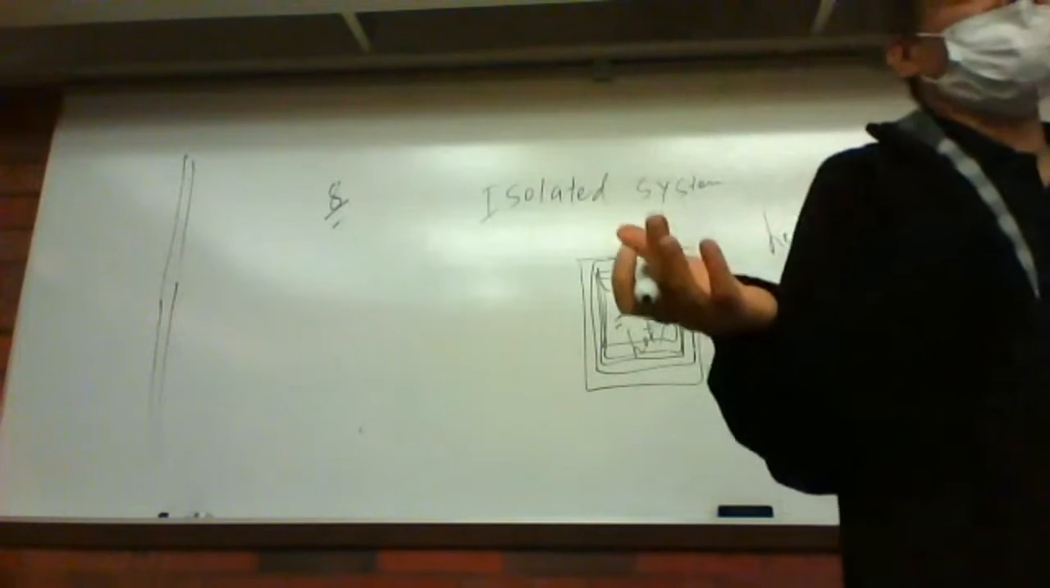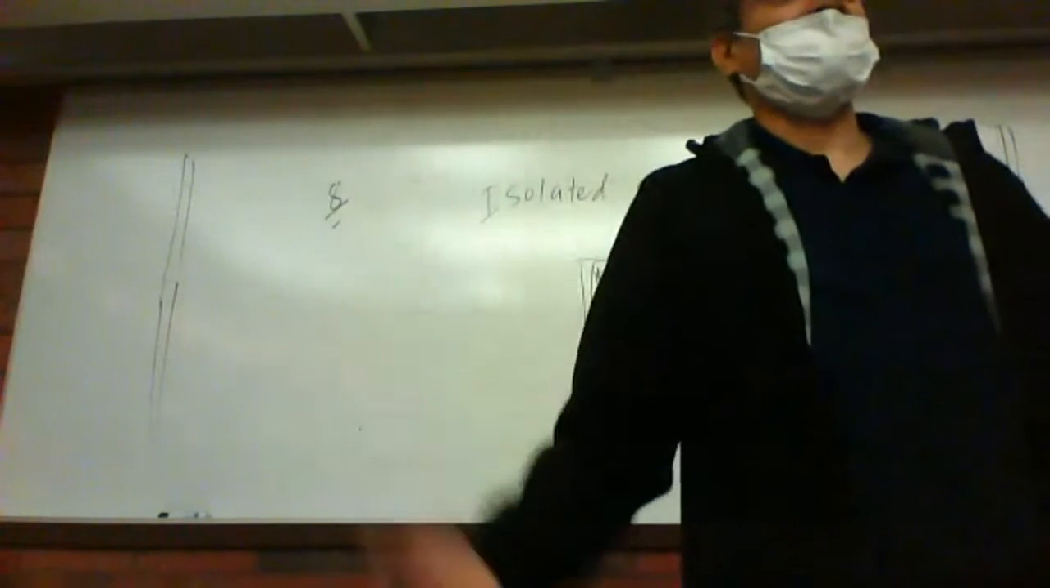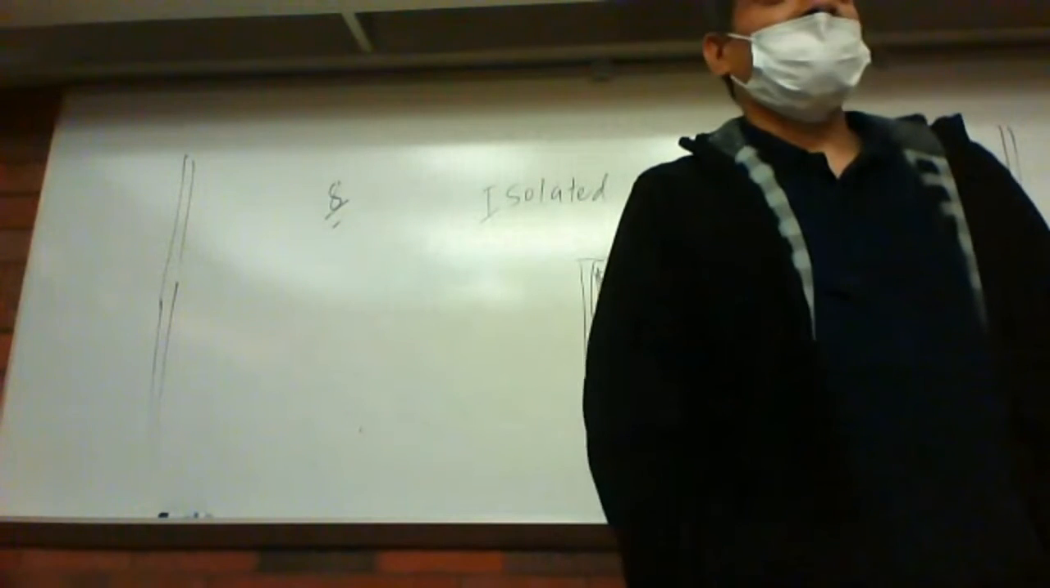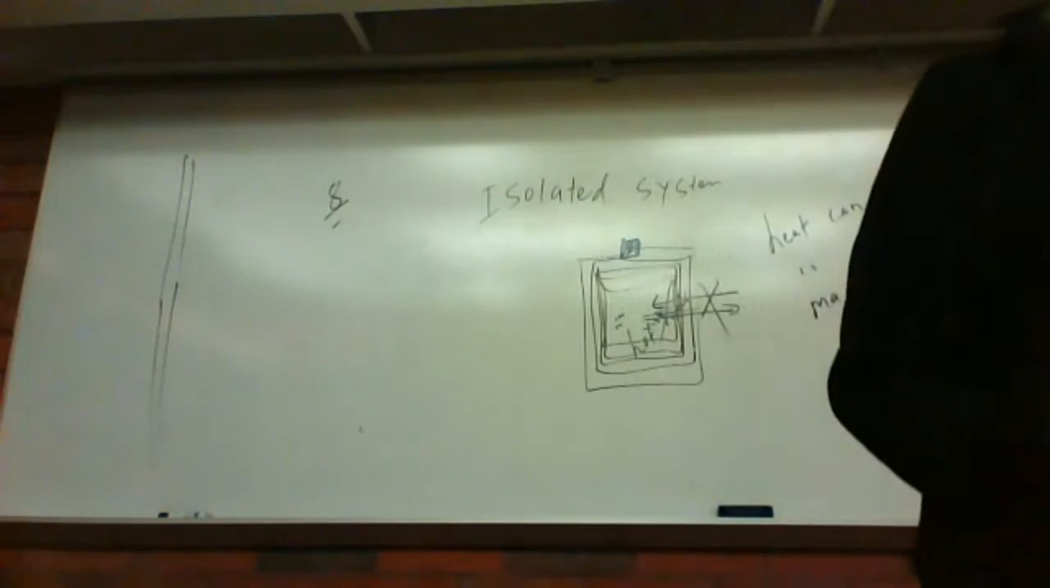And in a thermoflask, heat is not going out, heat is not coming in. Matter is not going out, matter is not coming in. So that kind of system is called an isolated system. Make sense? Good. So it's very simple here.